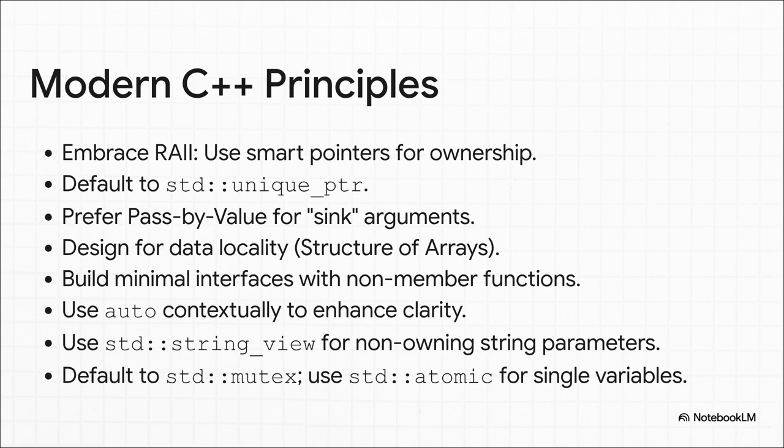For performance, we think about efficiency from the start. We use move semantics with patterns like passing by value for sink arguments, and we think about our data's memory layout, designing for that structure of arrays approach to keep the cache happy. And for clarity, we build lean, minimal interfaces by preferring non-member functions. We use tools like auto and std::string_view to express intent without ambiguity. And for threading, we start with a simple std::mutex and only reach for std::atomic when we're just protecting a single variable. These are the core tenets of writing C++ that's clean, safe, and wicked fast.